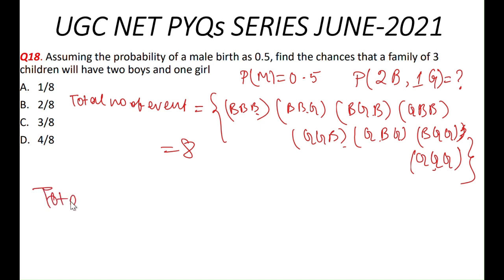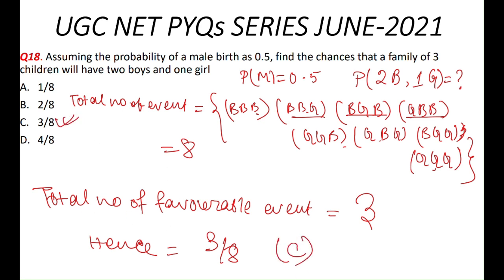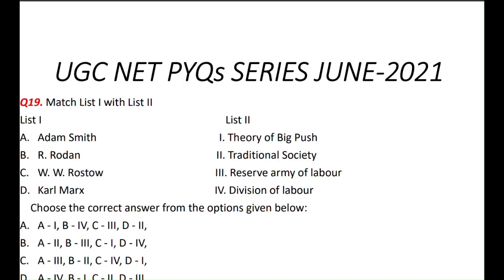And what is the total number of favorable events? The favorable events are 2 boys and 1 girl, in 3 arrangements. So the probability is the number of favorable events divided by the total number of events, that is 3 by 8. Hence the answer is option C, 3 by 8. Now let's move to the next question.